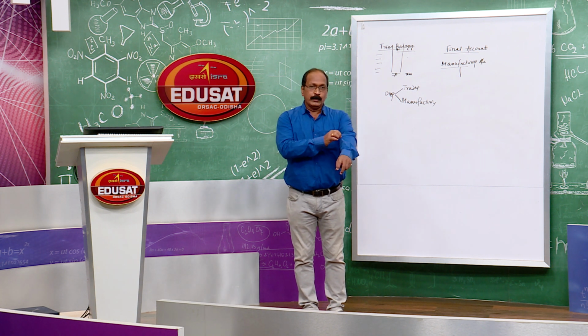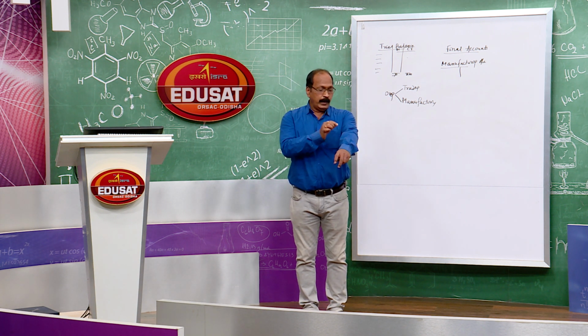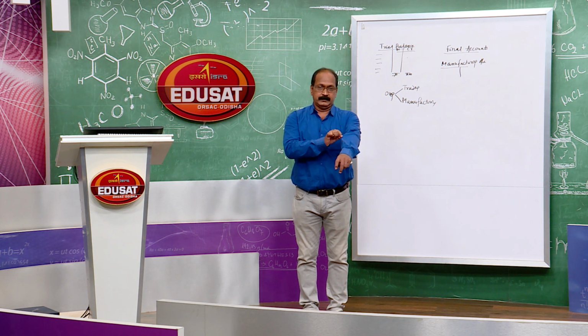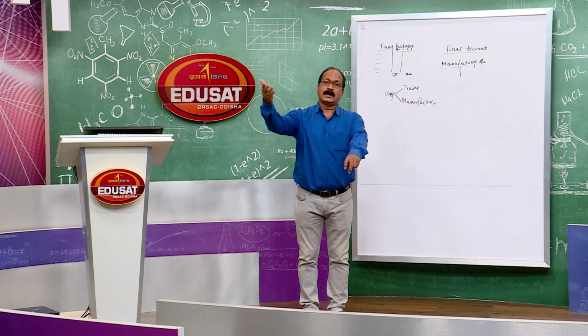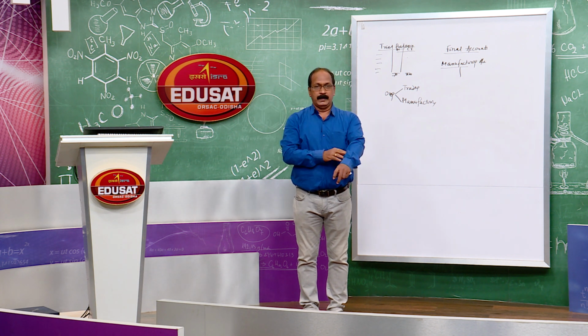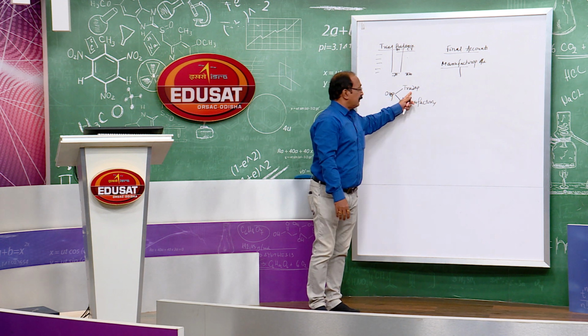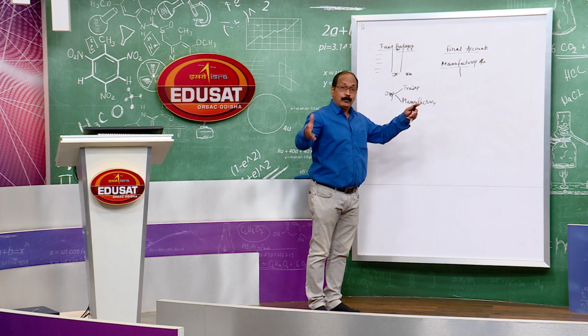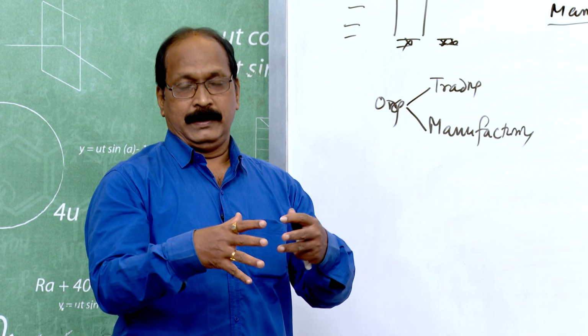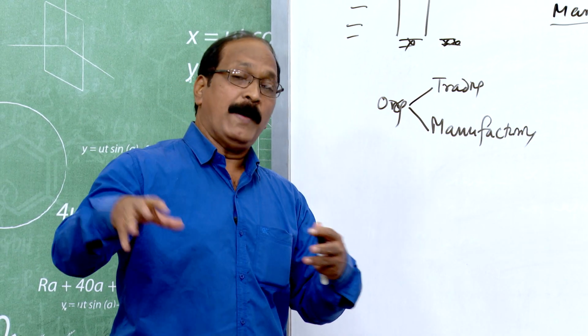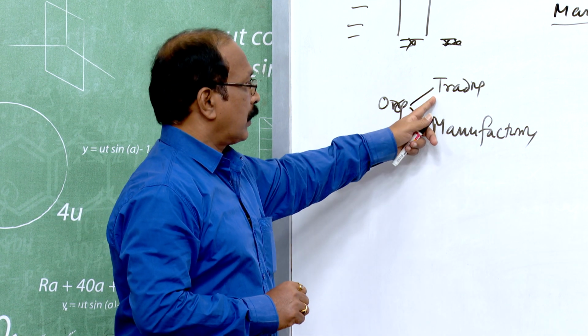The clothes we wear, the shirt we purchase, is not manufactured in that shop. The cloth is prepared, manufactured by another organization, that is manufacturing. It manufactures, produces. The trading organization means it has to acquire the items, ready-made goods, already manufactured goods. That is a trading organization.